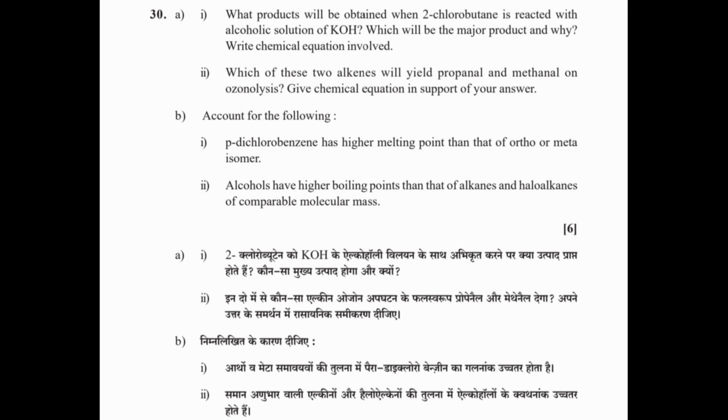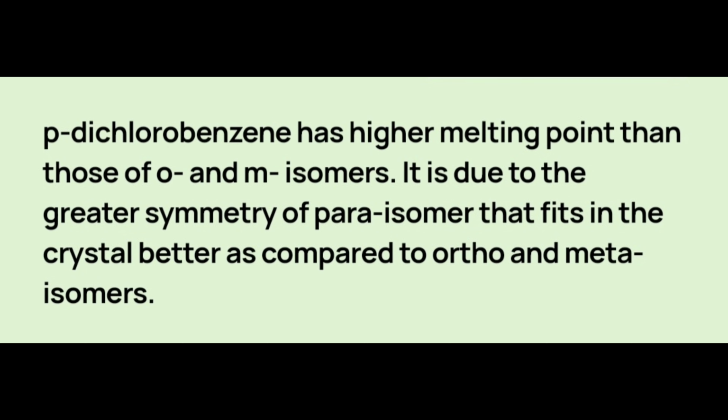Question 30B. Account for the following. 1. p-dichlorobenzene has a higher melting point than that of ortho or meta isomer. 2. Alcohols have higher boiling points than that of alkanes and halogen compounds of comparable molecular mass. Answer. p-dichlorobenzene has a higher melting point than those of o and m isomers.